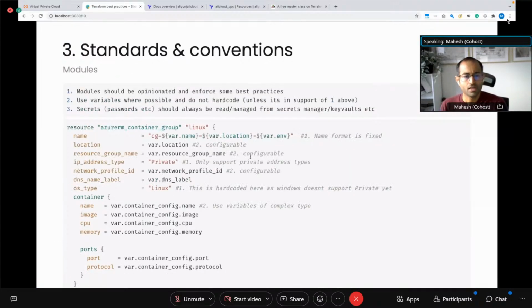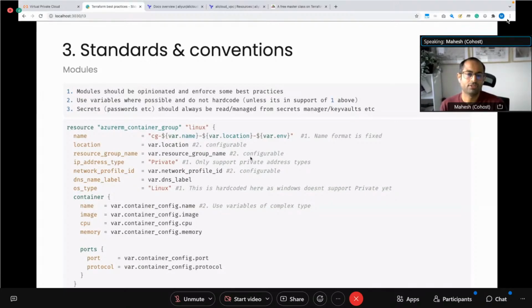Then the third concept, again specific to modules, is that when you're writing Terraform modules, we saw how to do a module in the second session. I won't cover how to create a module here, although I will briefly talk through it when I go through the code. But when you're writing your modules, there are some basic principles you should adopt. The first and foremost is, when you're creating modules, make them opinionated.